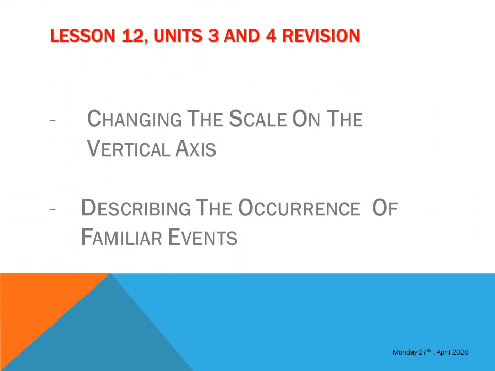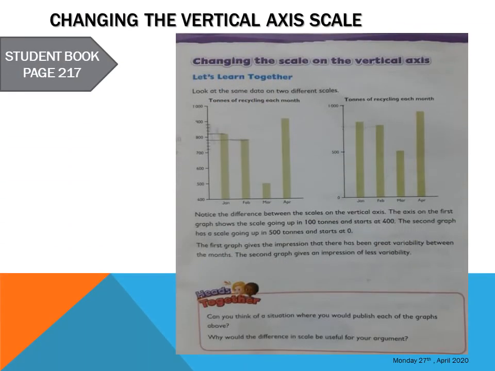Now let's go ahead to units 3 and 4: changing the scale on the vertical axis and describing the occurrence of familiar events. How do we change the scale on the vertical axis? Let's study from student book page 217. When we did this particular lesson, I said to you that the information we have on these two graphs is the same. The only thing that was done was that the numbers on the vertical axis scale were changed on the second graph.